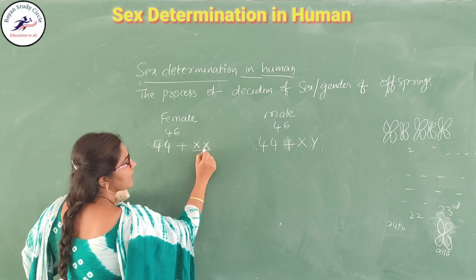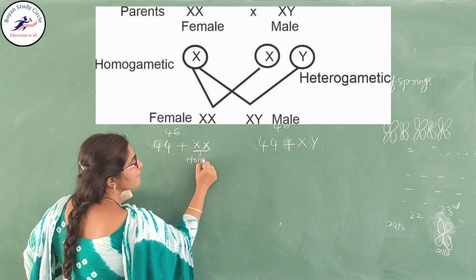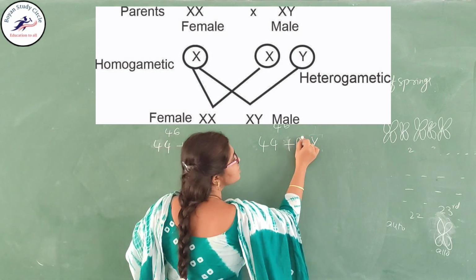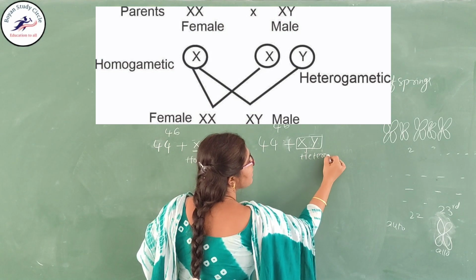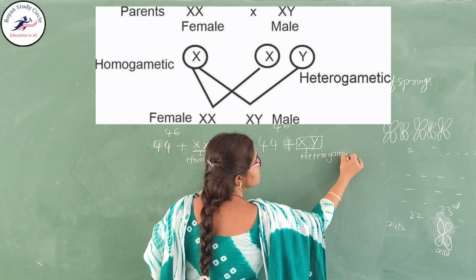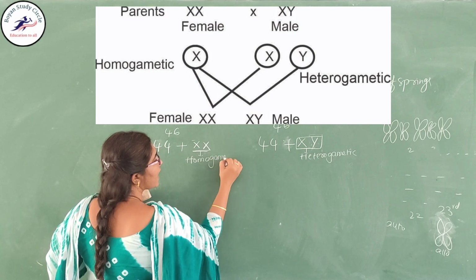Already you know that in XX both are the same, so this is called the homogametic condition. Here the XY chromosomes are present; this is called the heterogametic condition. This is the heterogametic and this is the homogametic.